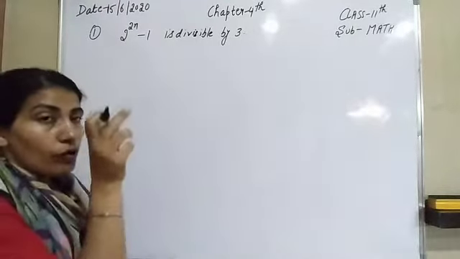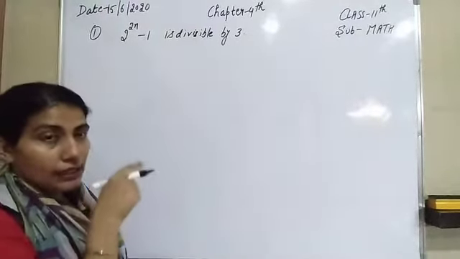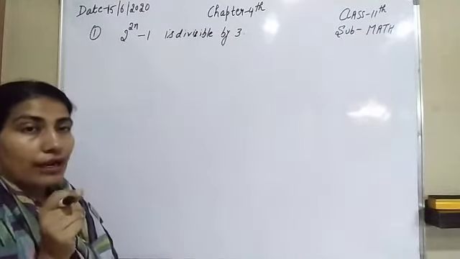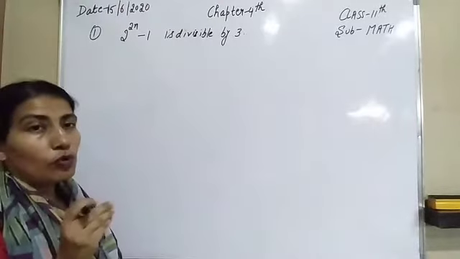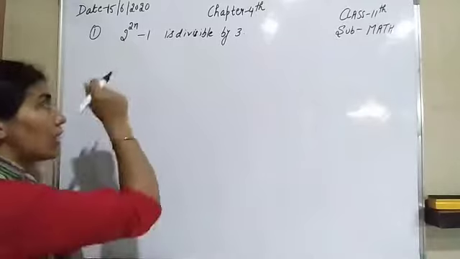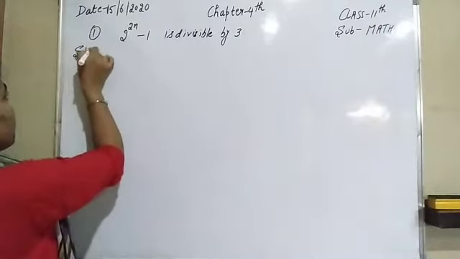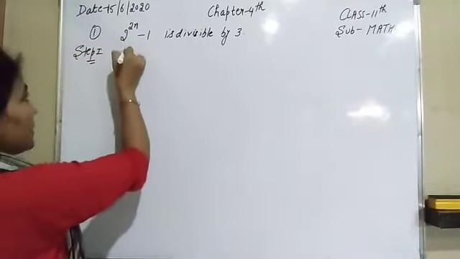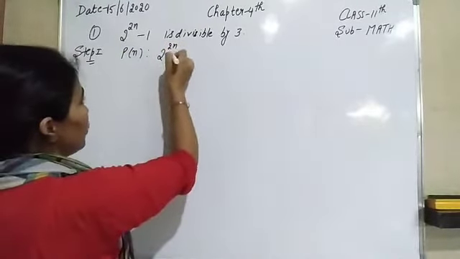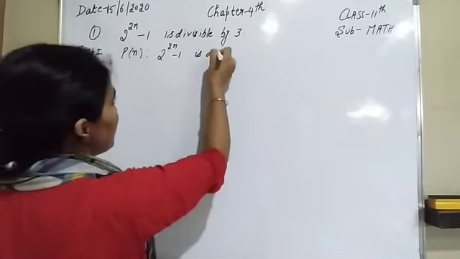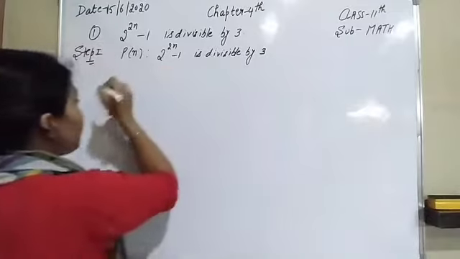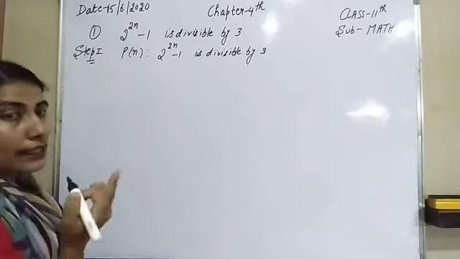Now for the same we will follow the 3 steps in induction. The first one is put n equal to 1. Second, we will assume that the result is true for n equal to k. And thirdly, we will prove that the result is true for n equal to k plus 1. So come to the first step. Step 1. Firstly, let P(n) be the statement that 2 raised to power 2n minus 1 is divisible by 3. Now for the first step, firstly we will put n equal to 1.